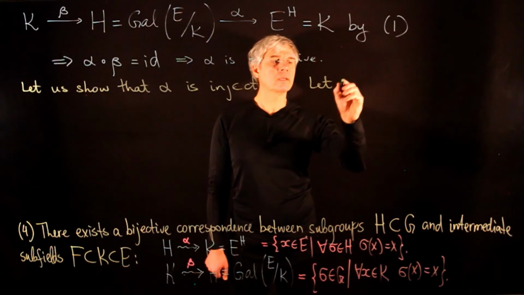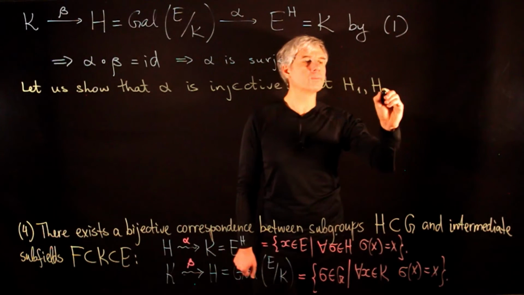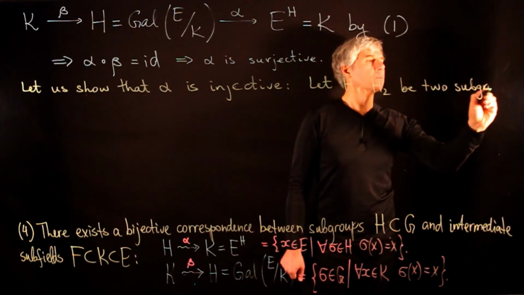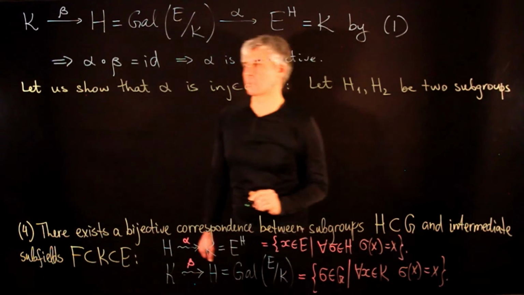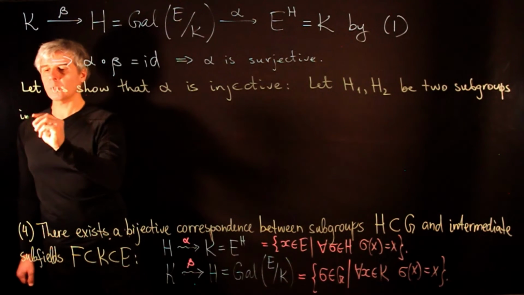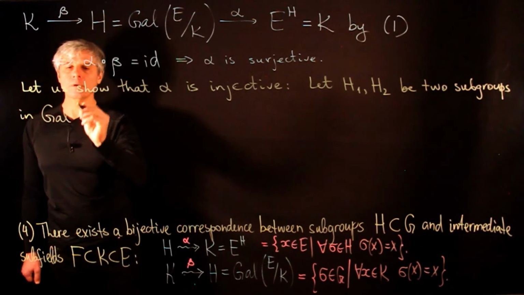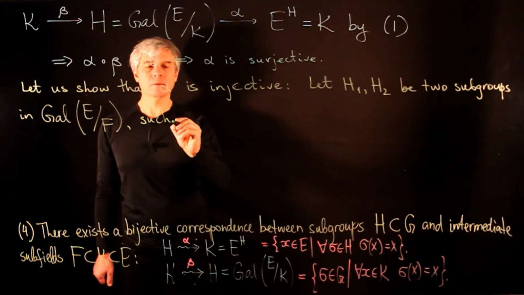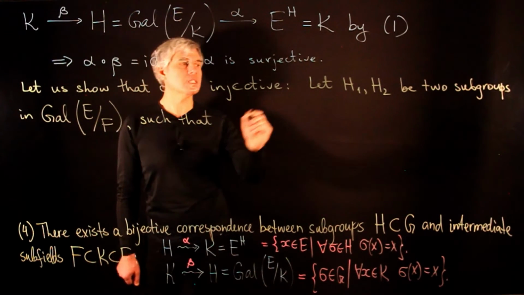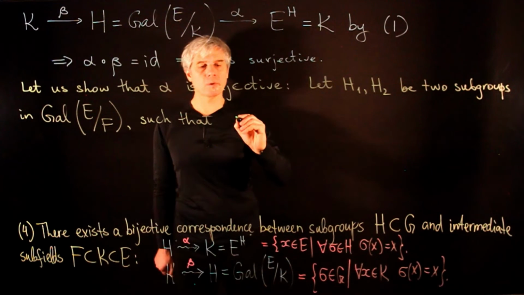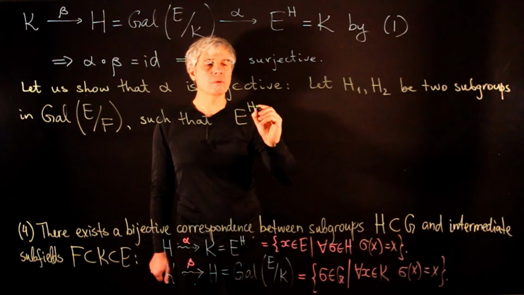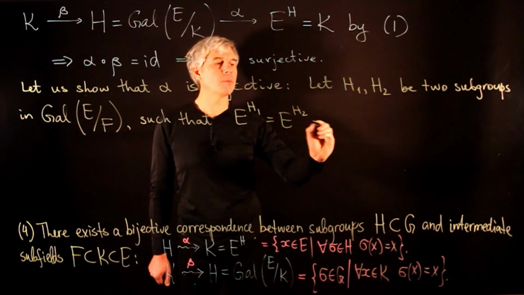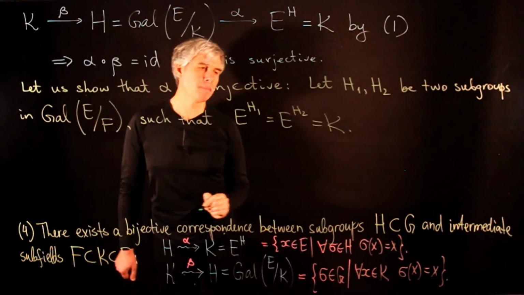Let H1 and H2 be two subgroups in the Galois group of E over F, such that they have the same image under alpha. So that is, the fixed points with respect to H1 and the fixed points with respect to H2 are both the same subfield K.